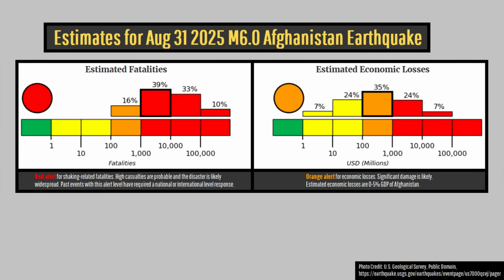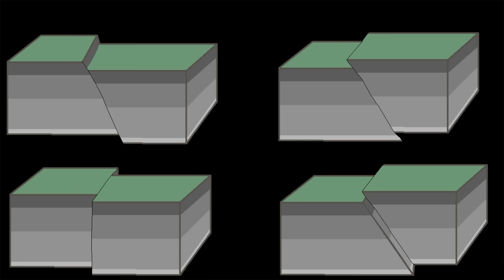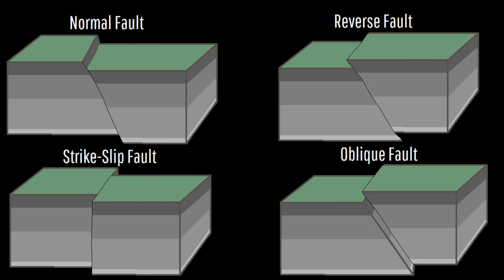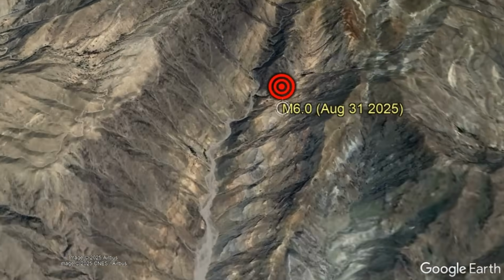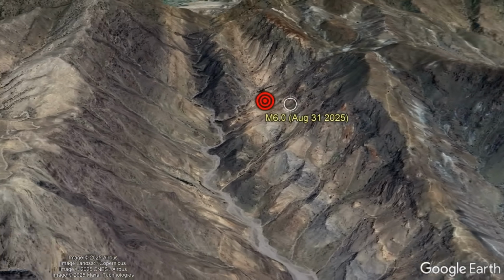As for economic damage, that is tough to judge, but I suspect it is in the range of 50 to 200 million US dollars in damage. But why did this earthquake occur in the first place, and what type of fault line was involved? If we head to the quake epicenter, we can see a deep canyon with tilted rock units.